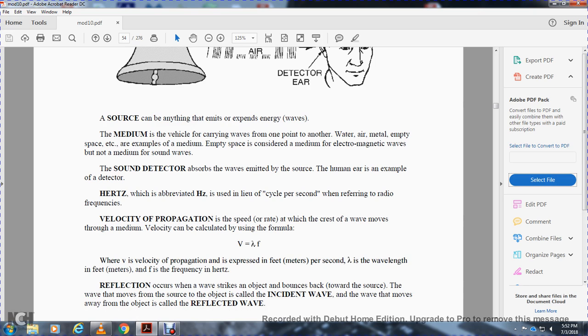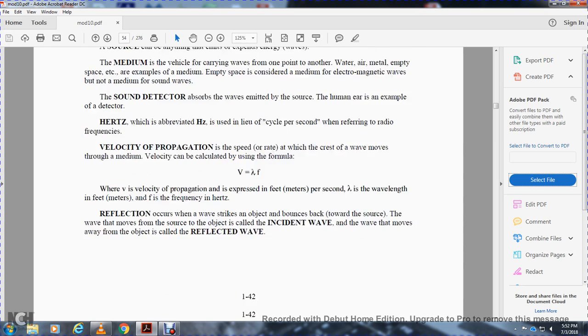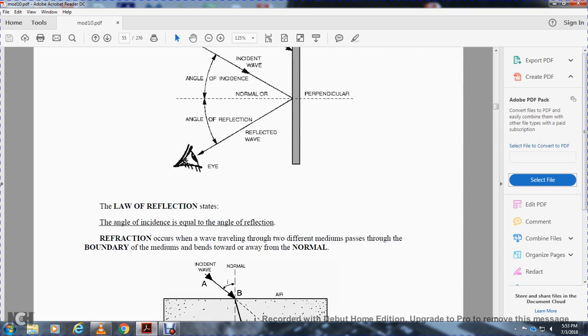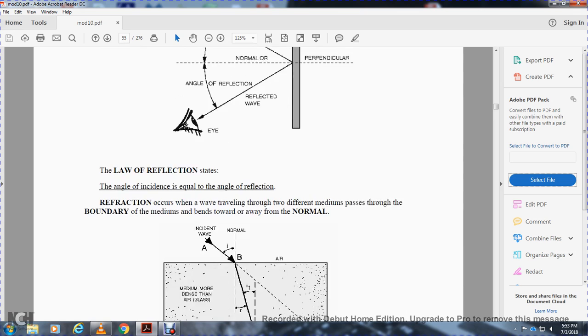Reflection occurs when a wave strikes an object and bounces back toward the source. The wave that moves from the source to the object is called the incident wave. The wave that moves away from the object is called the reflected wave. The angle of reflection is equal to the angle of incidence. Refraction occurs when a wave traveling through two different mediums passes through the boundary of the mediums and bends toward or away from the normal.